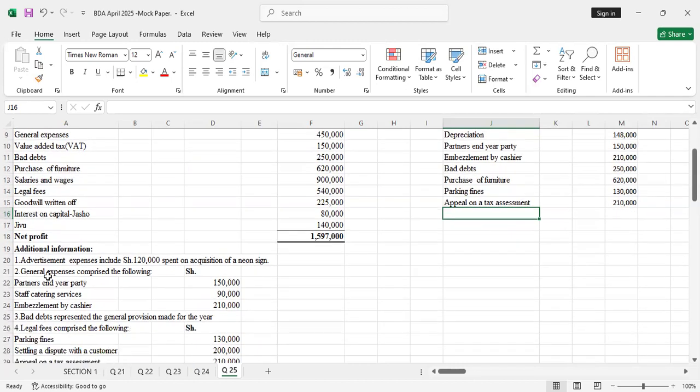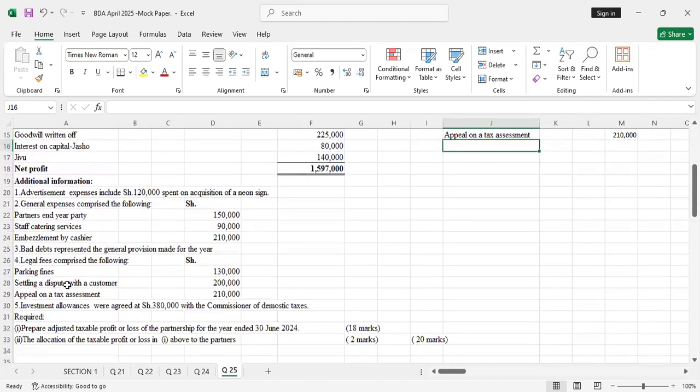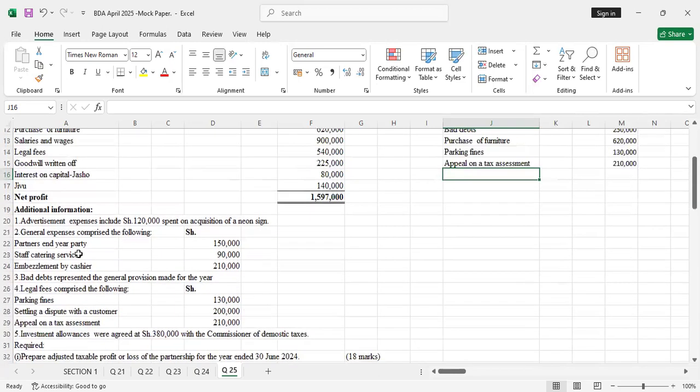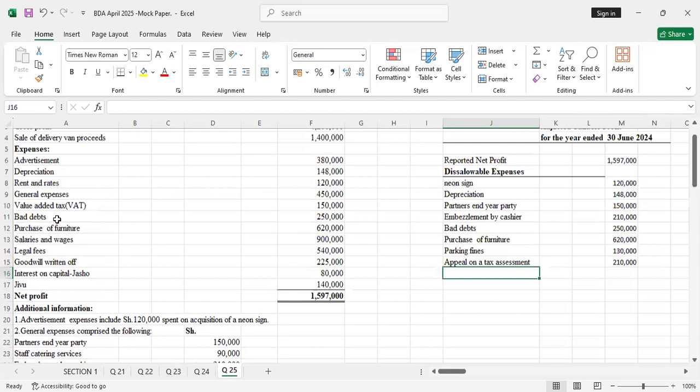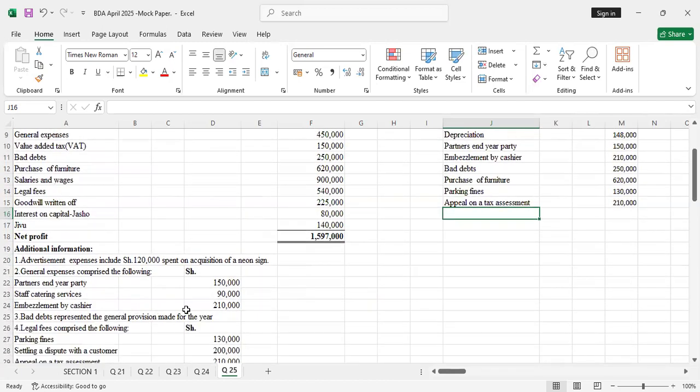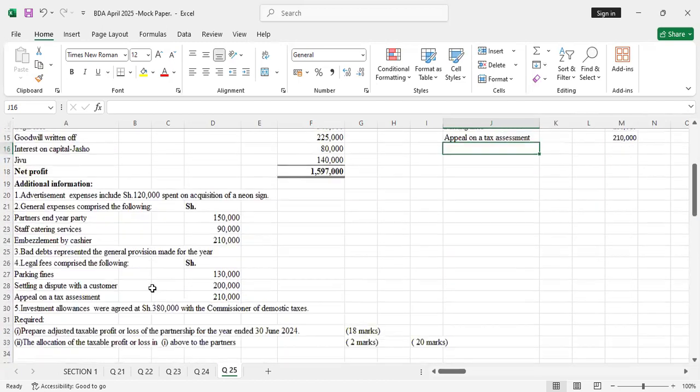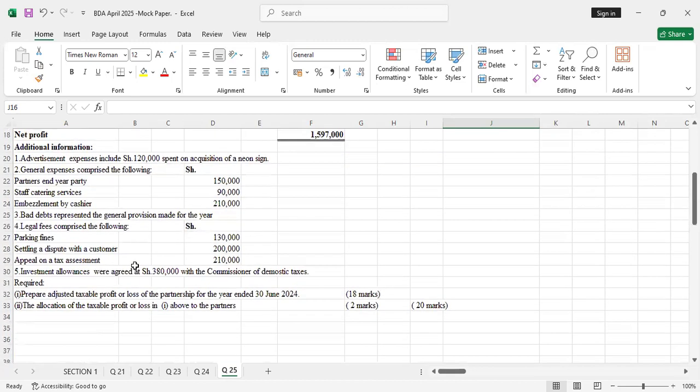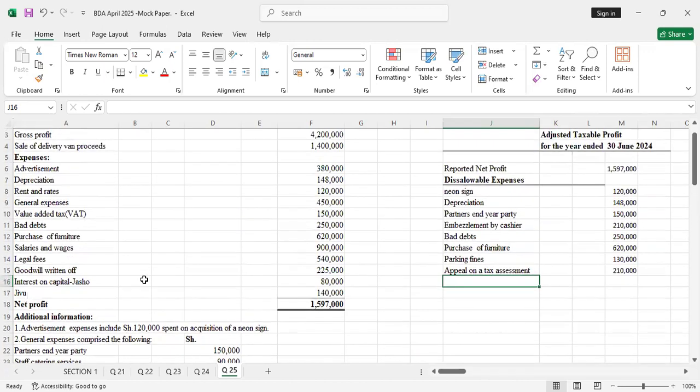I'm done with that. Is there anything that I've left out? As you adjust the expenses, I told you to start with the first expense and go down, checking whether the additional information specifies where you have to include it. So I think we are done with that. What do you do next?